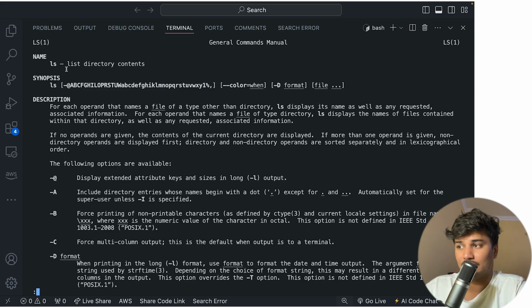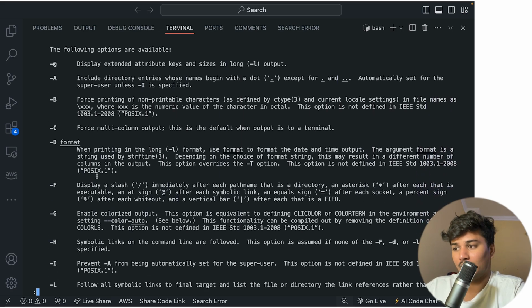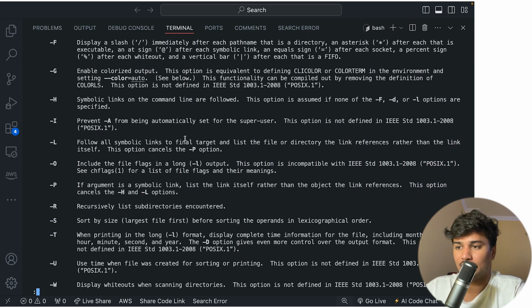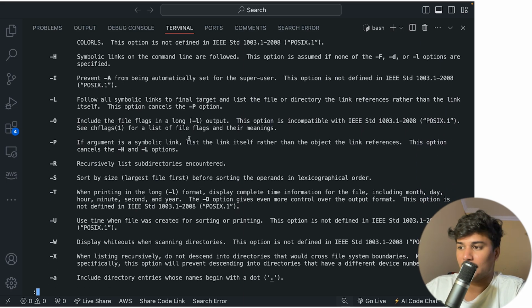Just like I search man for ls, the manual is saying that it lists the directory's contents, and there are many other things as well, like -F. Immediately after the pathname, an asterisk after each executable, and an at sign. If you read all this stuff, then you will know what it does.